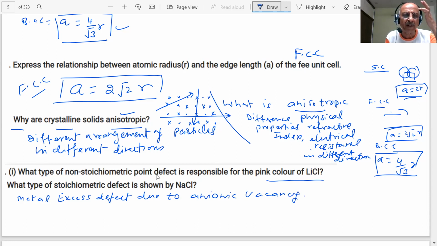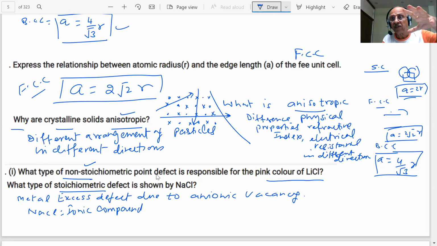What type of stoichiometric defect is shown by NaCl? Schottky defect. NaCl is an ionic compound. This is stoichiometric, that was non-stoichiometric. See, we read the statement carefully every time, because in reasoning and assertion, that one word will make the difference.